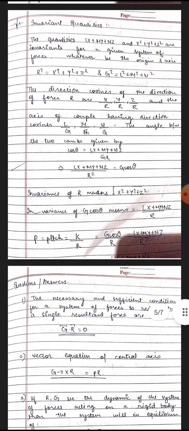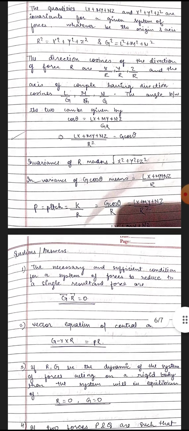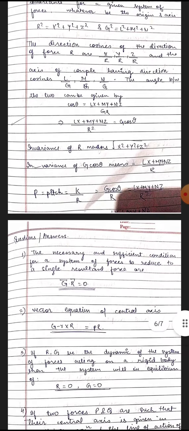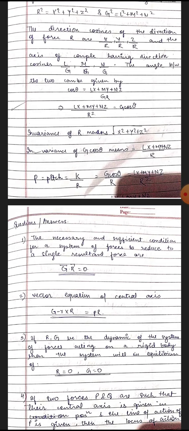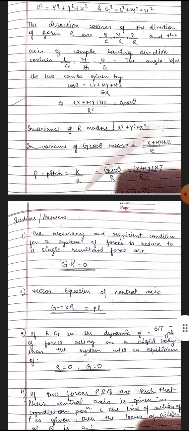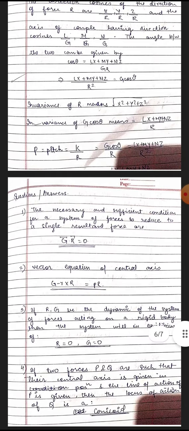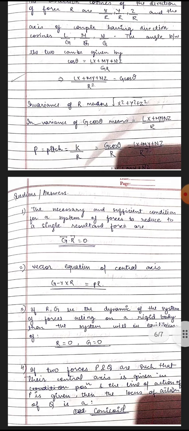Now, what are invariant quantities? The quantities LX plus MY plus NZ and X square plus Y square plus Z square are invariants for a given system of forces, whatever be the origin and axes. R square is equal to X square plus Y square plus Z square, and G square is equal to L square plus M square plus N square. The direction cosines of the direction of force are X upon R, Y upon R, and Z upon R, and the axis of couple has direction cosines L upon G, M upon G, and N upon G.